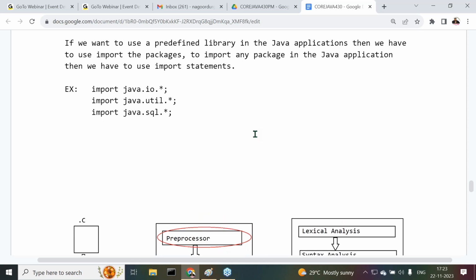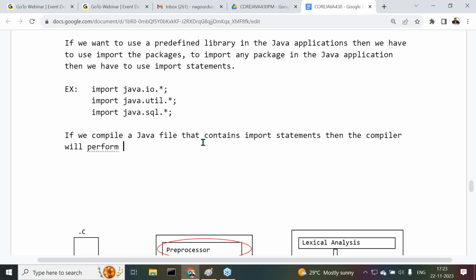After understanding this import statement, that's okay, fine. Then what next one here I'm telling to you? If we compile a Java file that contains import statements, then the compiler will perform the following actions.